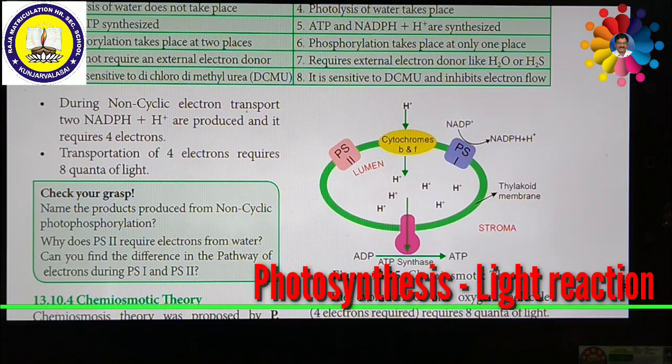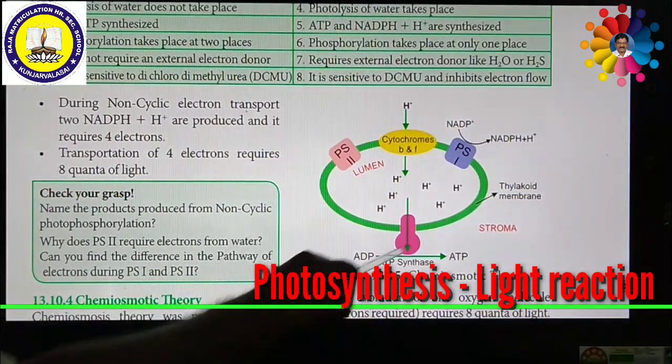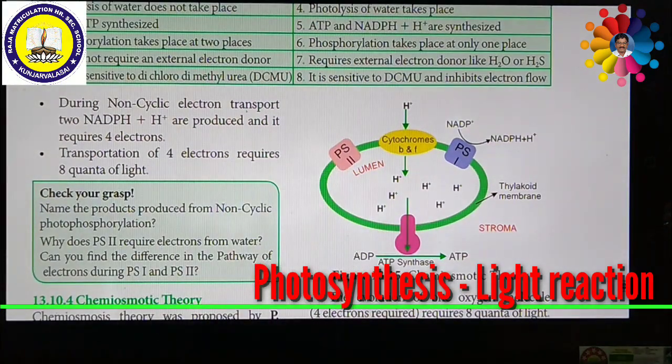The primary acceptor of the electron is located outside the thylakoid membrane, and primary acceptors of electrons are readily available there. That is why they are transferring.